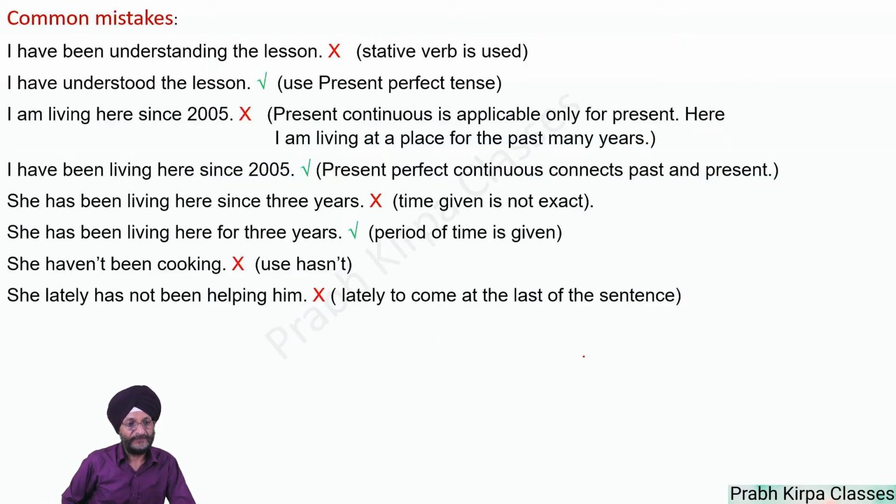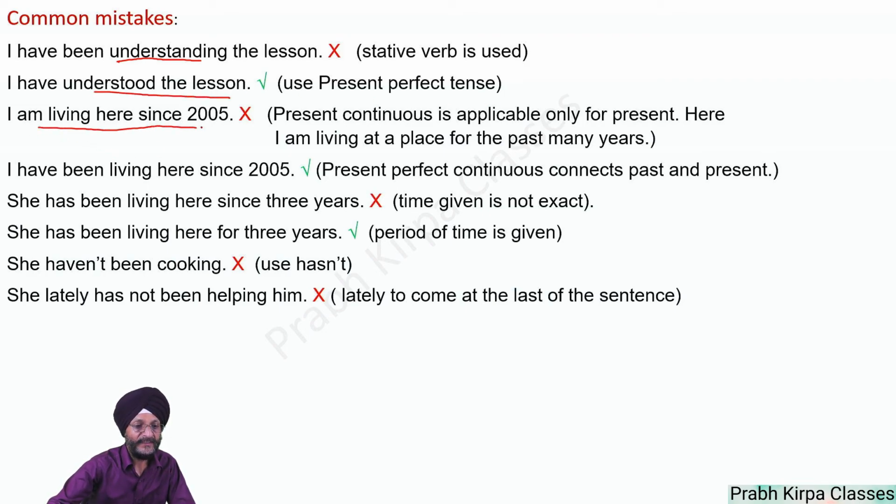Common mistakes. I have been understanding this lesson. You will see understand is a stative verb. So in the case of the continuous form of a sentence, a stative verb is not used. So this sentence is wrong. We will make this sentence in present perfect form. I have understood this lesson.